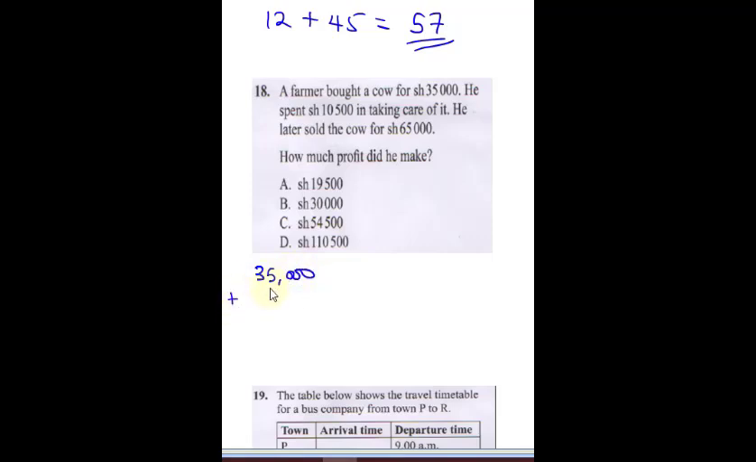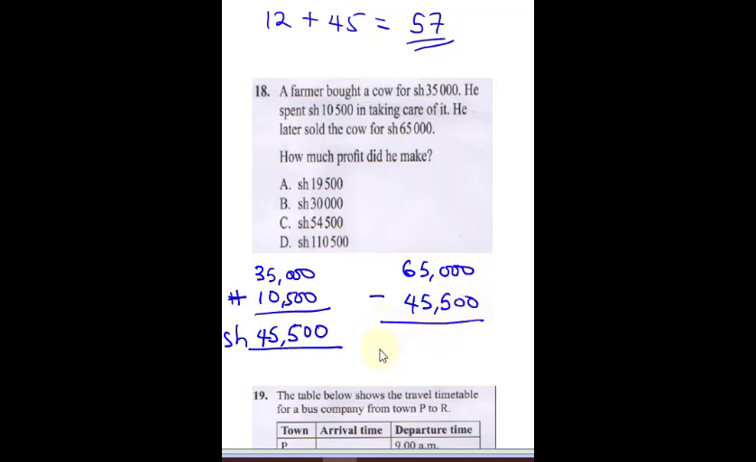plus, now he also spent 10,500. Now his total cost was 0, 0, this is 5, this is 5, and this is 4. So this was his cost, 45,500 shillings. Okay, so then if he sold it for 65,000, so for us to get his profit, we will subtract 45,500 from 65,000. So this is going to give us our answer.